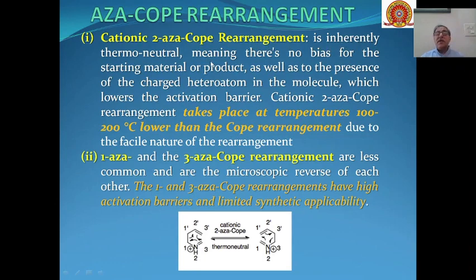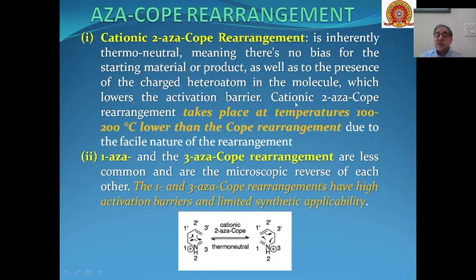This is inherently thermoneutral, meaning there is no bias for starting material or the product, as well as the presence of a charged heteroatom in the molecule, which will lower the activation energy of the reaction for conversion from reactant to the product.